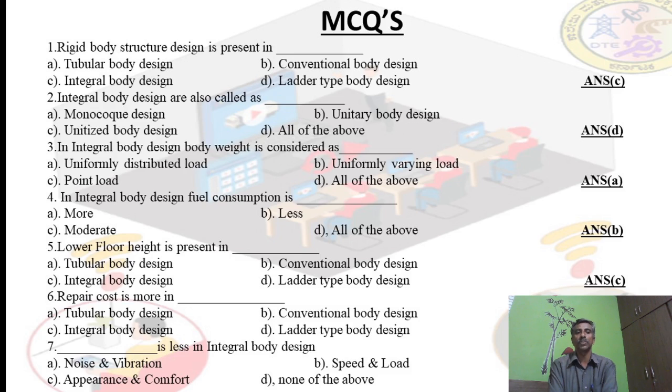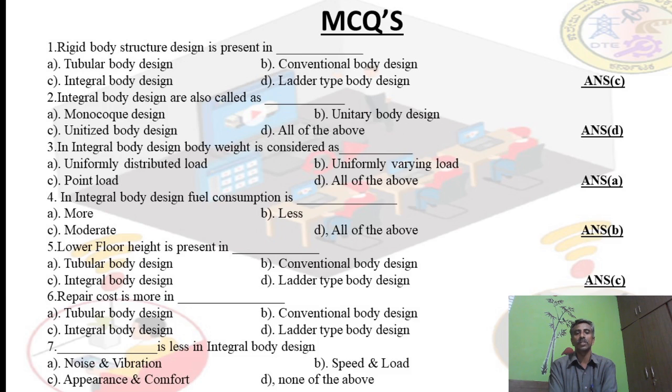Next, the fourth MCQ is, in integral body design, fuel consumption is moderate, because if the weight is less, consumption is less, but due to the tubular construction, weight becomes somewhat more. So here the answer is moderate. Okay. Next, the fifth one is lower flow rate is present in integral body design. Next, repair cost is more in integral body design. If a small part is damaged, the whole assembly is to be replaced. For this purpose, repair cost is more in case of the integral body design.